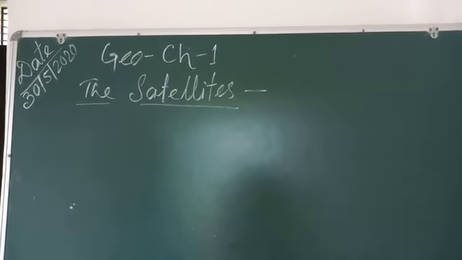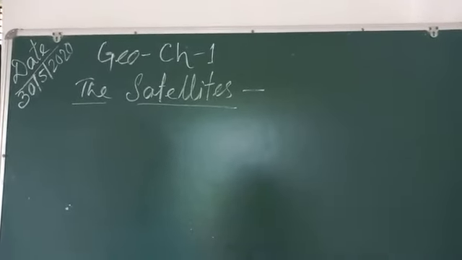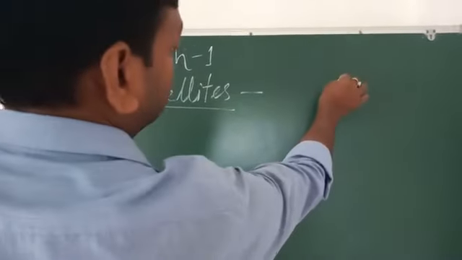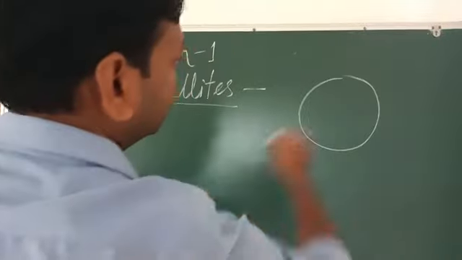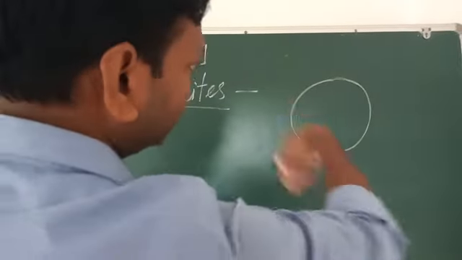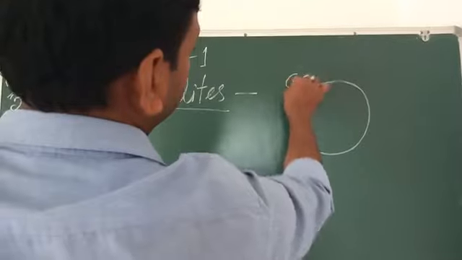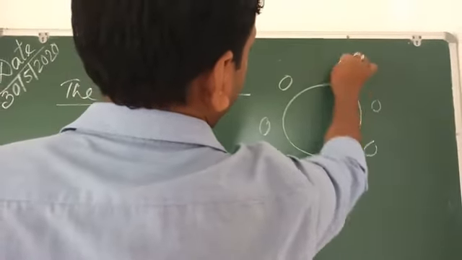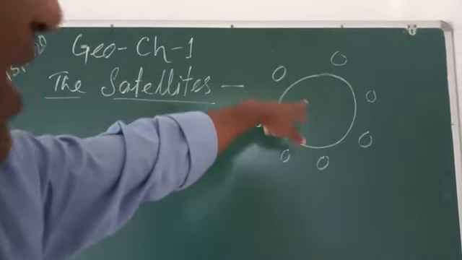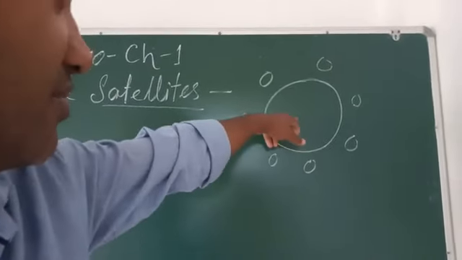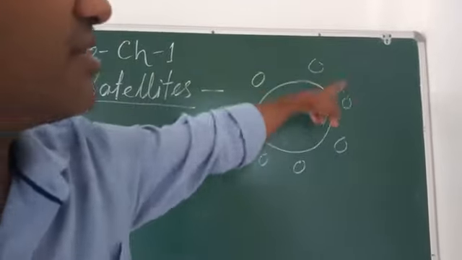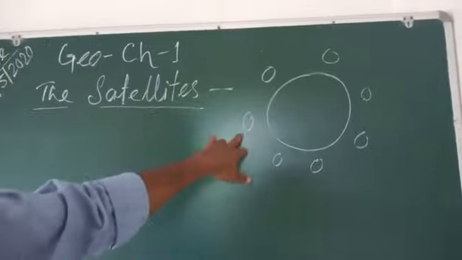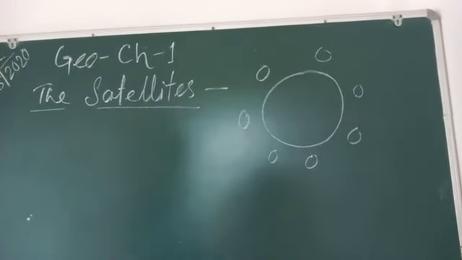The word satellite means an attendant or a companion. What does attendant mean here? Suppose this is a planet, and outside the planet some small things also move. These are the attendants of the planet. These attendants are called satellites. Understood?